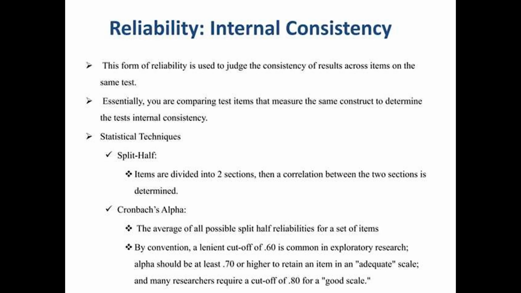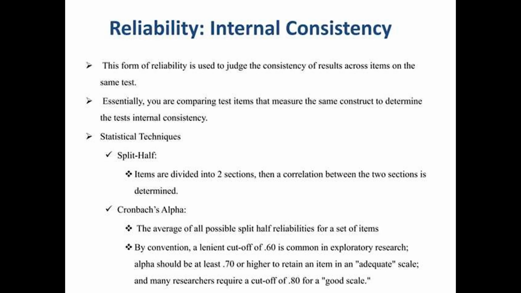Statistical techniques: split half, where items are divided into two sections, then a correlation between the two sections is determined. Cronbach's alpha is the average of all possible split half reliabilities for a set of items.